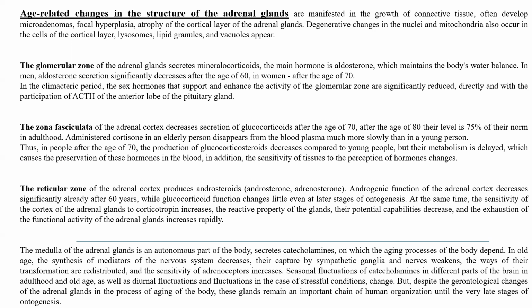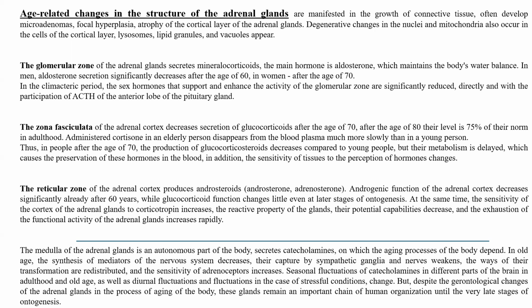The glomerular zone of the adrenal gland secretes mineralocorticoids. The main hormone is aldosterone. Its function maintains the body's water balance. In men, aldosterone secretion significantly decreases after age 60. For women, after 70. In the climacteric period, the sex hormones that support and enhance the activity of the glomerular zone are significantly reduced, directly and with the participation of ACTH of the anterior lobe of the pituitary gland.